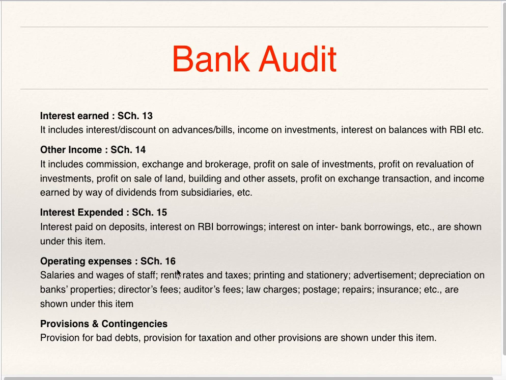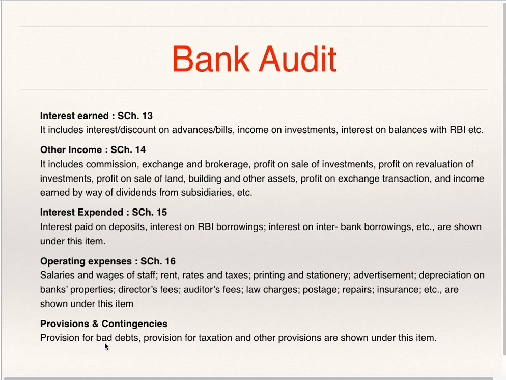Operating expenses, schedule number 16: salaries and wages of staff, rent, rates and taxes, printing and stationery, advertisement, depreciation on bank's properties, directors' fees, auditors' fees, law charges, postage, repair, insurance, etc. are shown under this item. The auditor should check whether all these expenses are recorded in schedule number 16. If any prepaid expenditure or outstanding expenditure is there, whether it has been correctly accounted for or not.